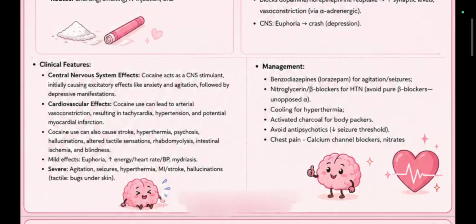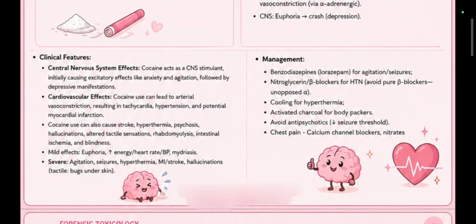We studied it earlier. Now what does this line mean? The thing is, in cocaine poisoning, the brain is already overstimulated. It is very excited because the dopamine is increased in the synaptic cleft.